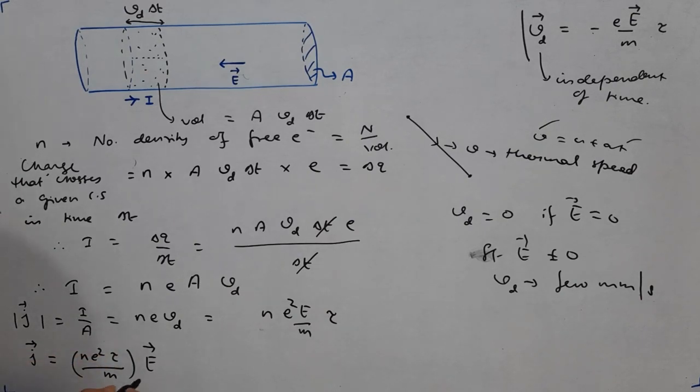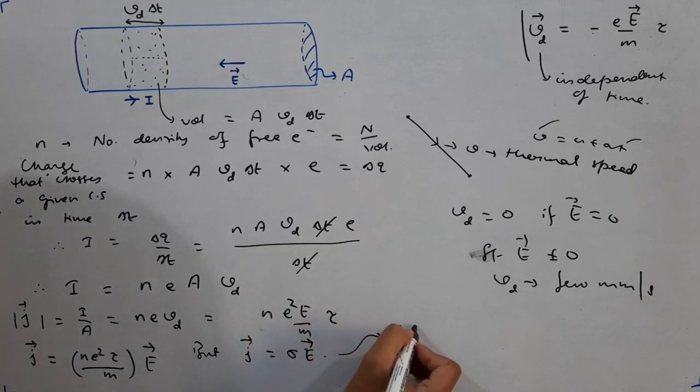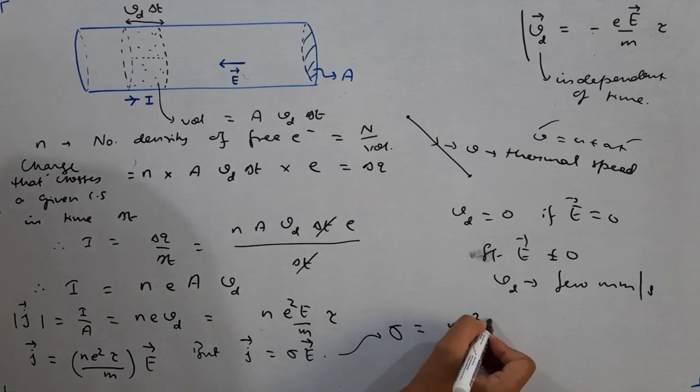And we have discussed the vector form of Ohm's law, which states that J vector is equal to sigma times E vector, where sigma is called conductivity. If you combine these two equations, J is equal to sigma times E with this, that will give you the value of sigma, the conductivity, as n e square tau upon m.